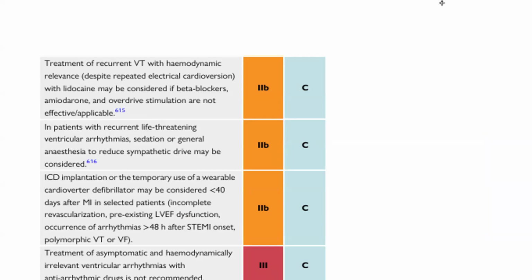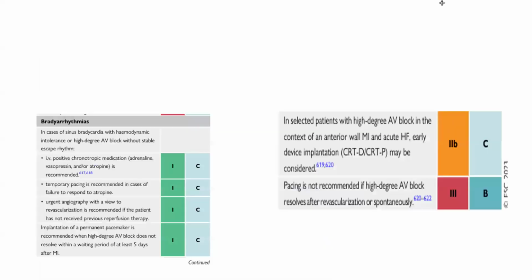ICD implantation or the temporary use of the wearable cardioverter defibrillator may be considered less than 40 days after MI in selected patients, that is, incomplete revascularization, pre-existing LV ejection fraction dysfunction, occurrence of arrhythmia more than 48 hours after STEMI onset, polymorphic VT and VF. Treatment of asymptomatic and hemodynamically irrelevant ventricular arrhythmia with antiarrhythmic drugs is not recommended.